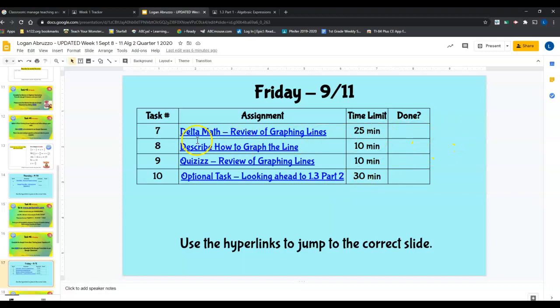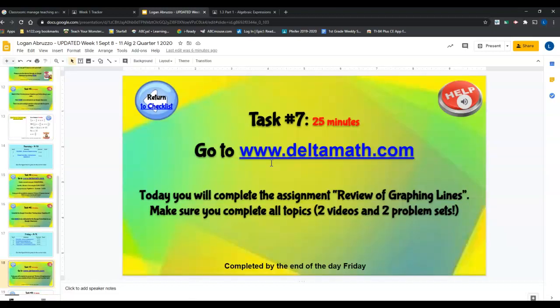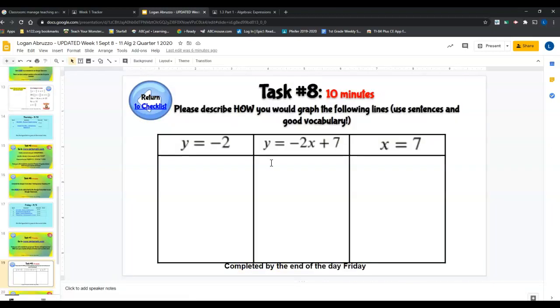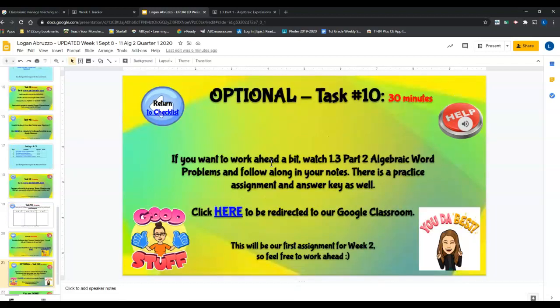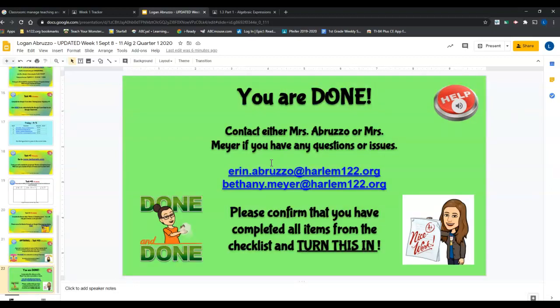But for sure, everyone will be completing another Delta Math assignment. You're going to fill out an activity for us on task 8, and then you're going to take a final quiz on graphing lines. So if I move through my slides, you'll see exactly those 3 things. So go to Delta Math, complete that assignment, complete this task for me, and then take your quiz. And then if you continue on in the slides here, optional task of moving ahead. It's already up and waiting for you. You do not have to move ahead. But this you do have to do.